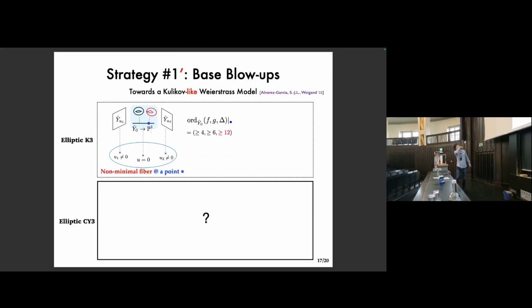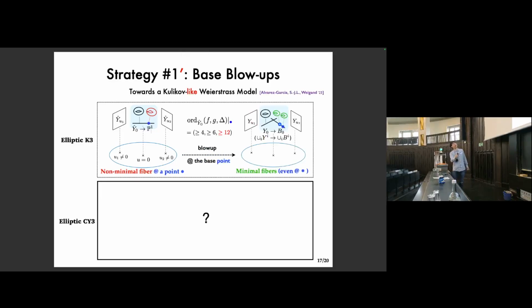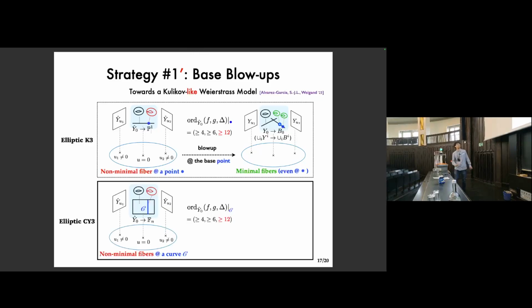So, firstly, as for strategy number 1, in the K3 case, we started with a central K3 with a non-minimal fiber at a point, the blue point here, and then by blowing up at this base point, we arrived at a Kulikov-Weierstrass model free of non-minimal fibers. And the Calabi-Yau 3-fold can be similarly treated, essentially the same, except that the non-minimal locus is now a curve inside the Hirzebruch. But we can still blow up to improve the singularity, and then we arrive at a modified degeneration. So let's look at this central element more carefully.